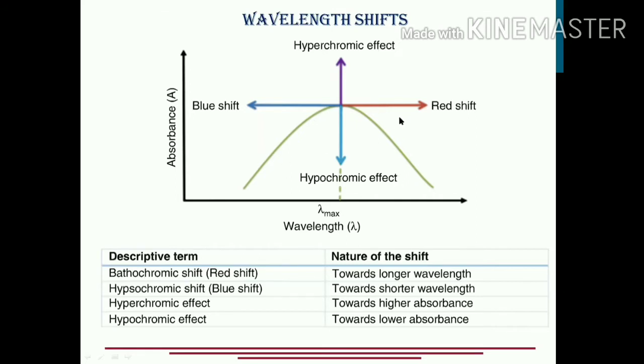Why can't it be a very pointed or sharp one? Why does that happen? We get a broader graph because in a UV visible spectrum,